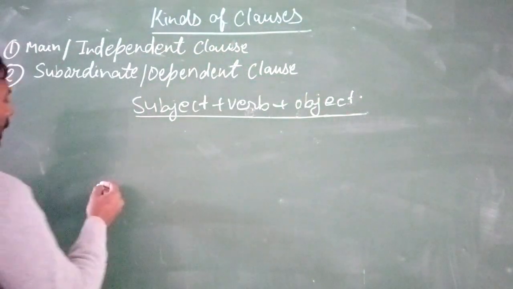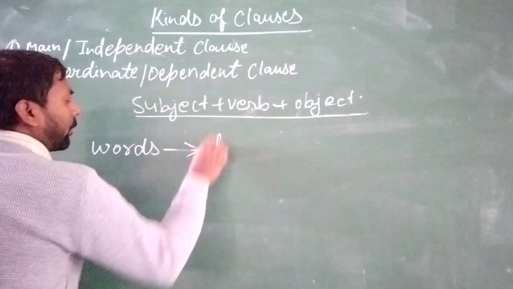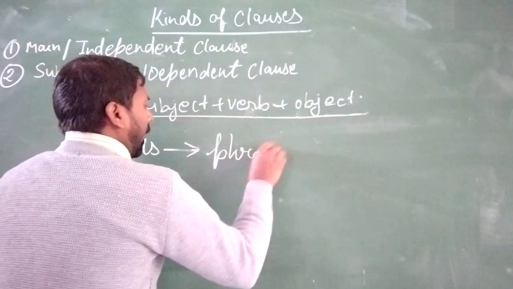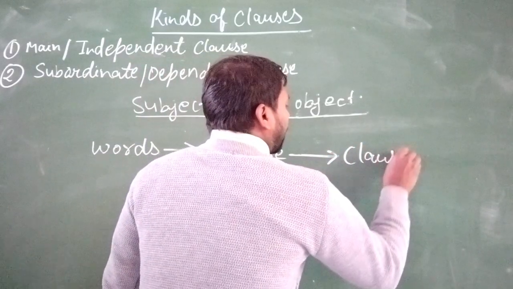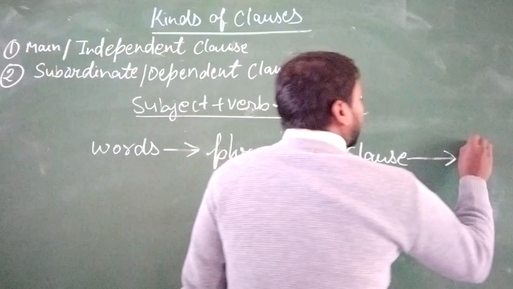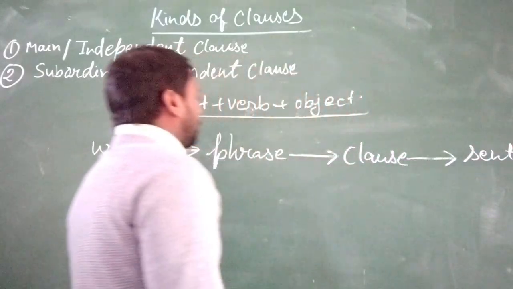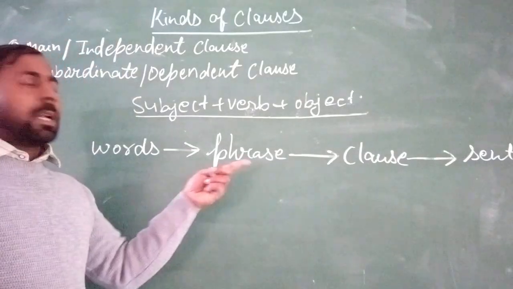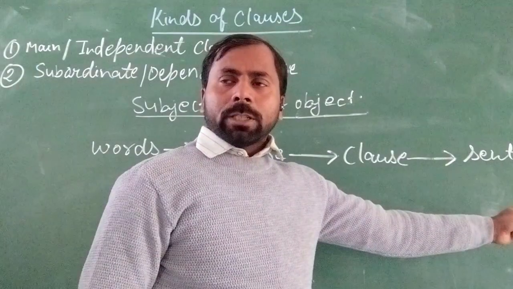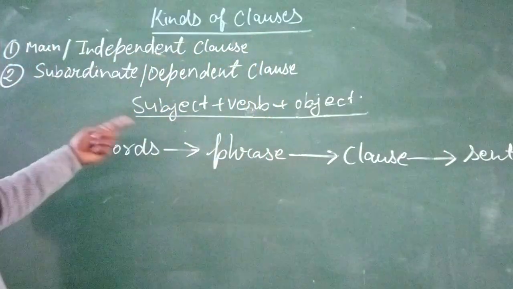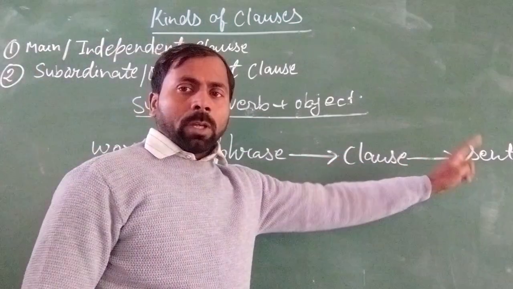First we use letters and make a word, this word makes a phrase, this phrase makes a clause, and this clause makes the sentence. It is the procedure of making a sentence, going on one step at a time, until it takes the form of a sentence.